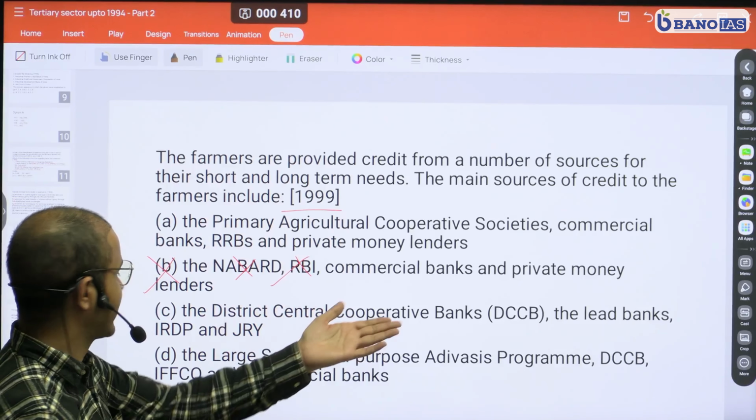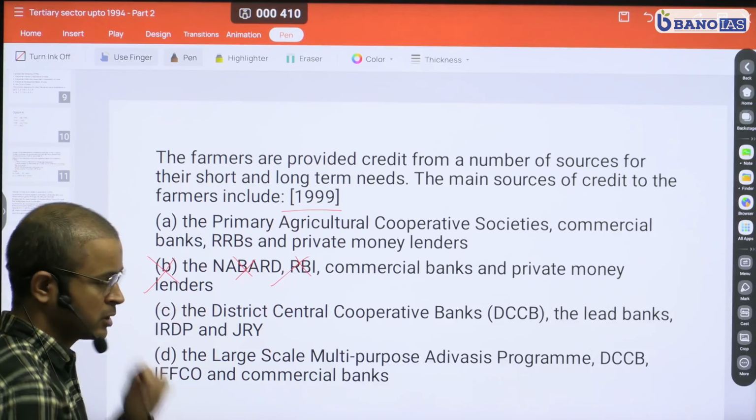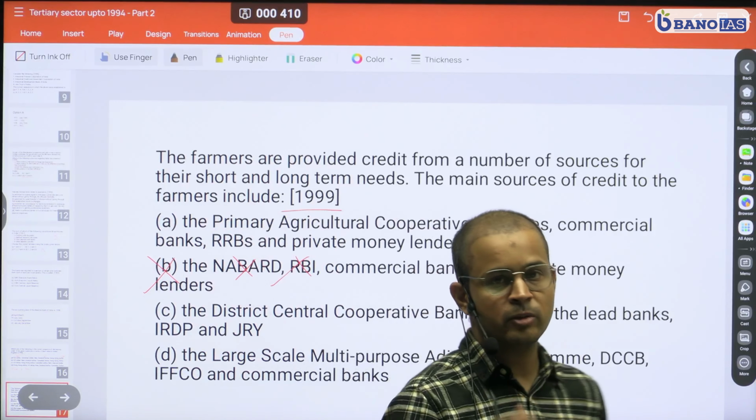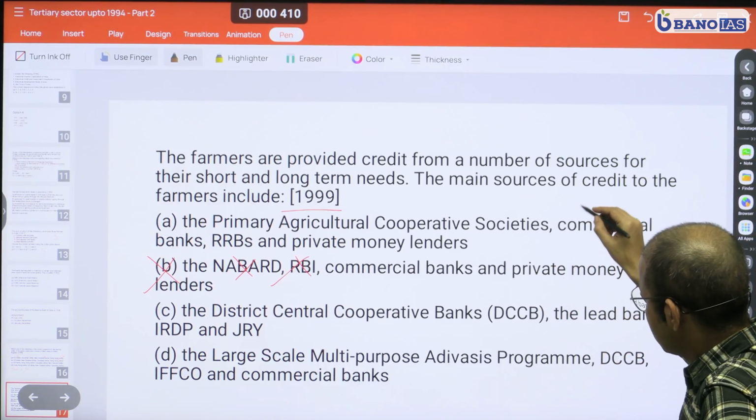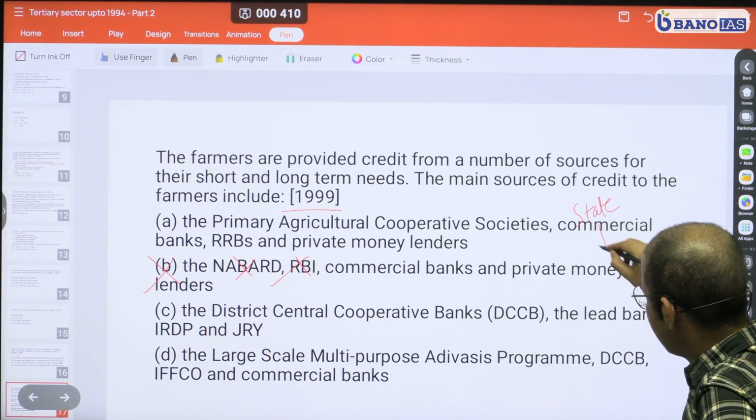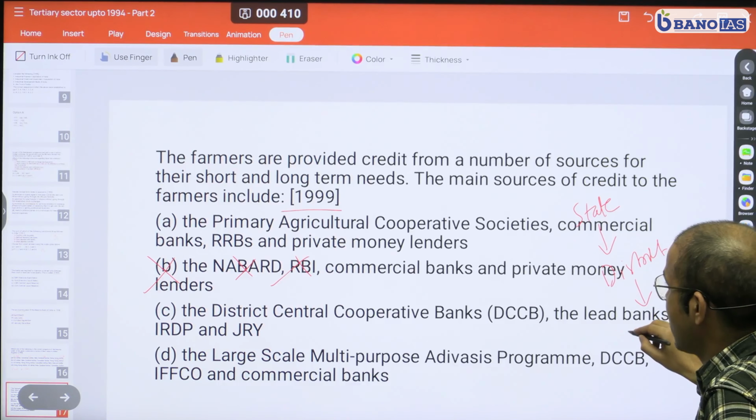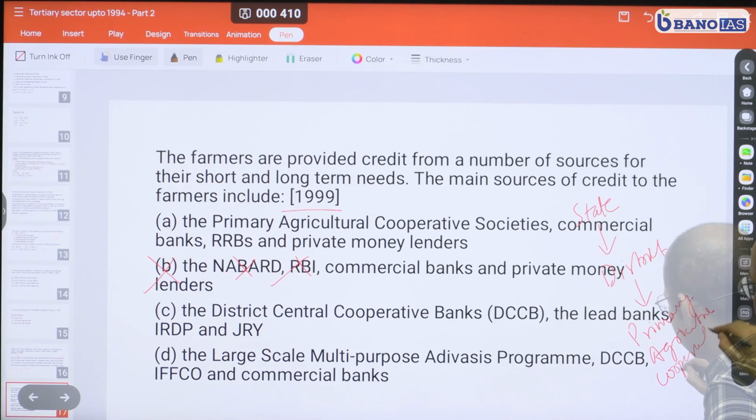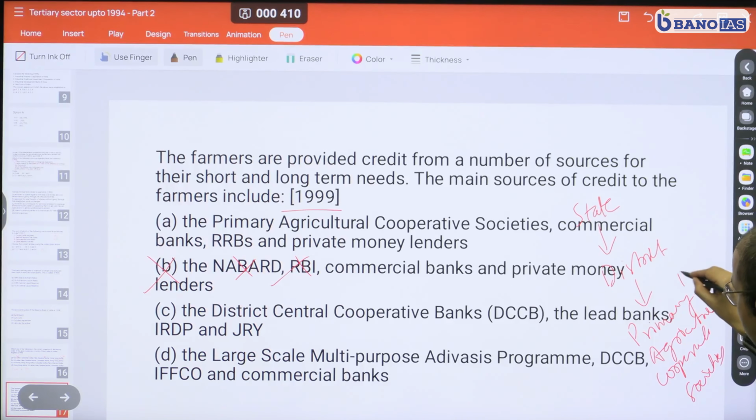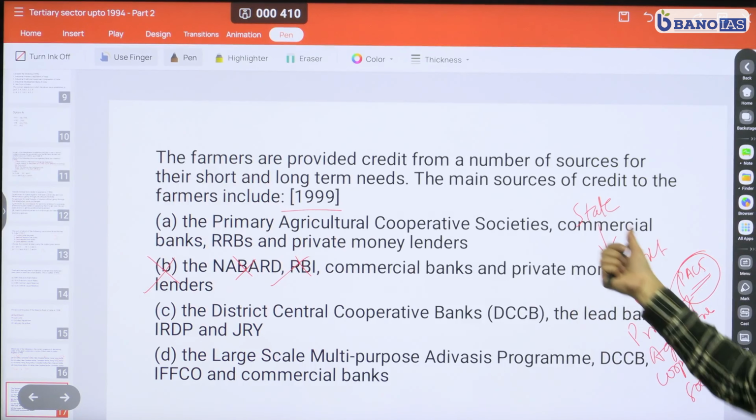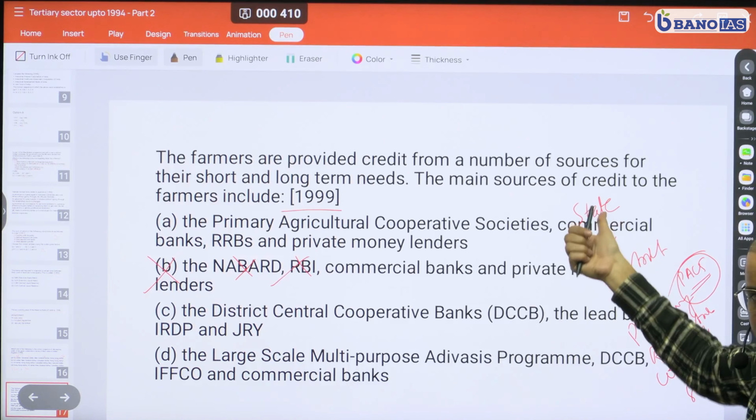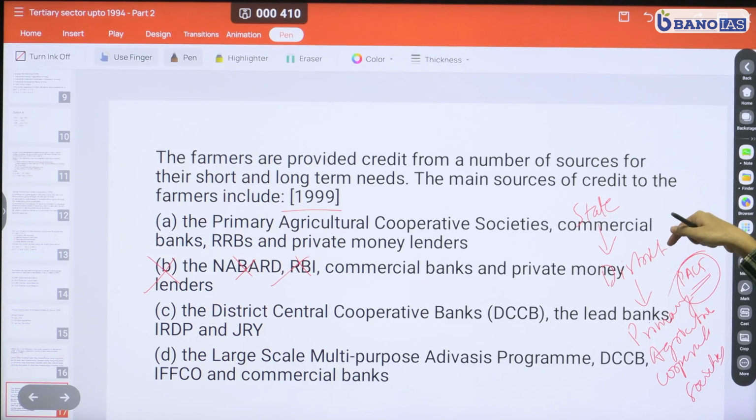The district central cooperative bank and the lead bank, IRDP and GRY. Now if you know the structure of cooperative banks in India, there are state cooperative banks at the state level, then you have district cooperative banks, and then at the bottom you have primary agriculture cooperative societies, which we can call PACS. So PACS are the ones which provide credit directly to the farmer. The state cooperative, which is an apex body, provides to the district, and the district central cooperative banks provide to the primary agricultural societies. So this would not be the correct option because they are not directly lending to the farmers.